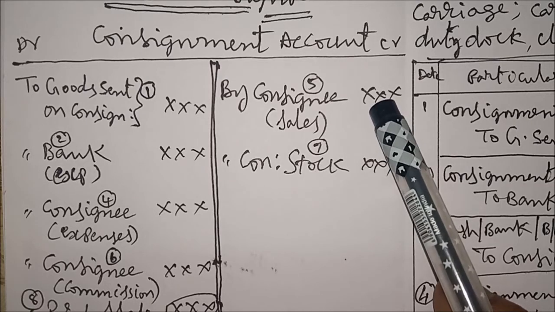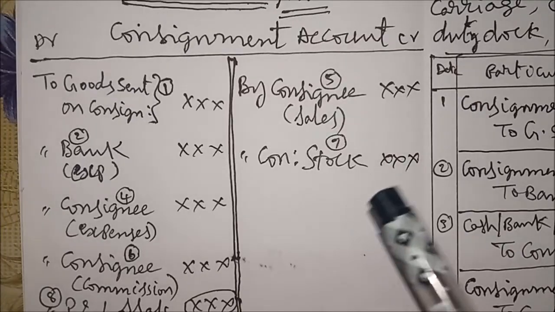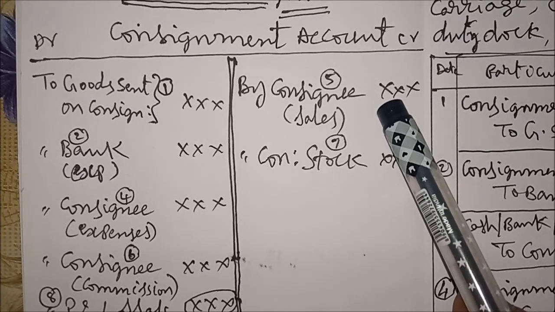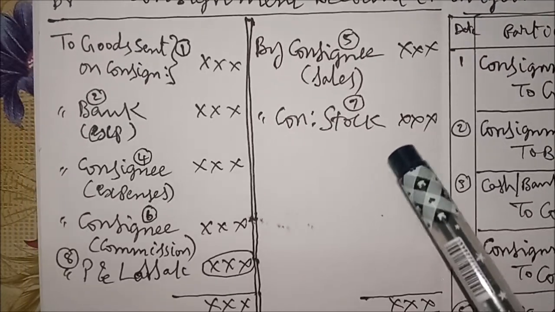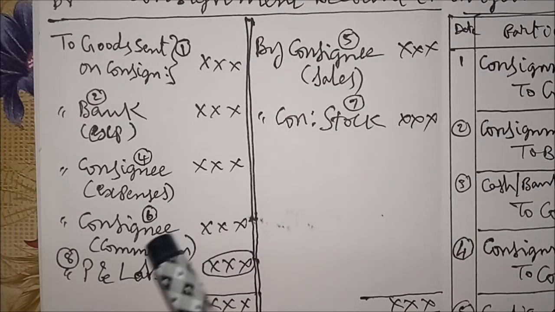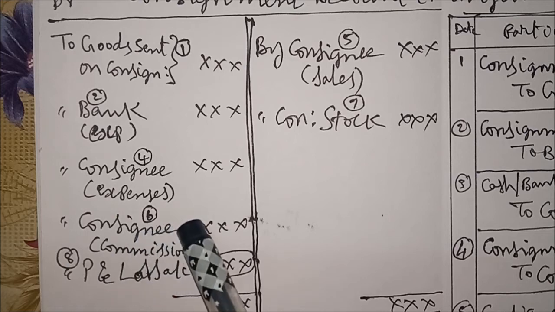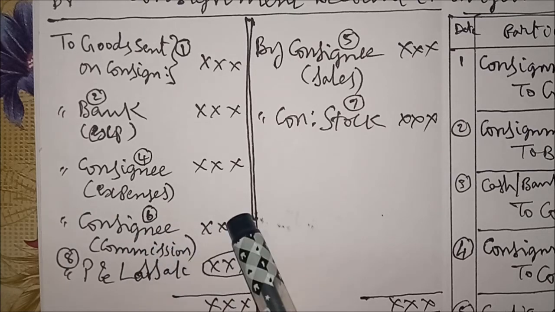After sales, immediately we have to write the item for commission. On sales we calculate the commission, and that commission is an expense to the business, so it is debited to the consignment account. To consignee in brackets commission, the amount is here.